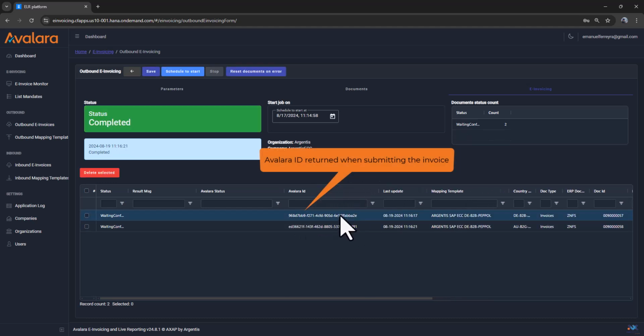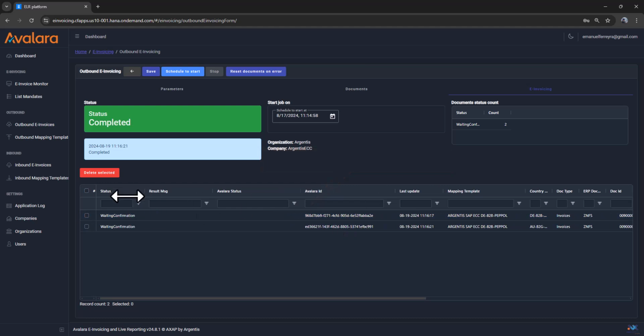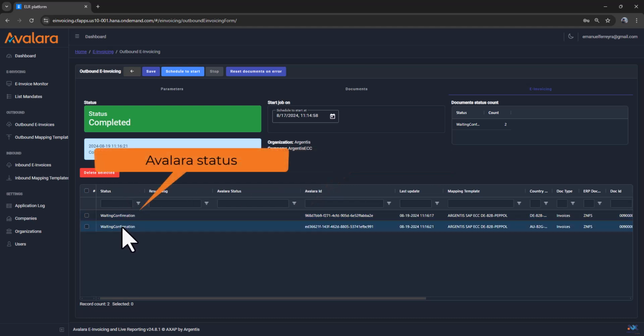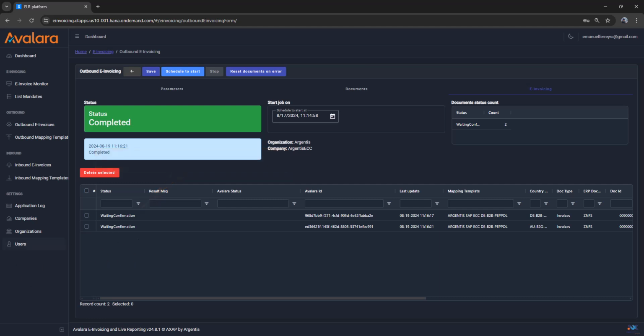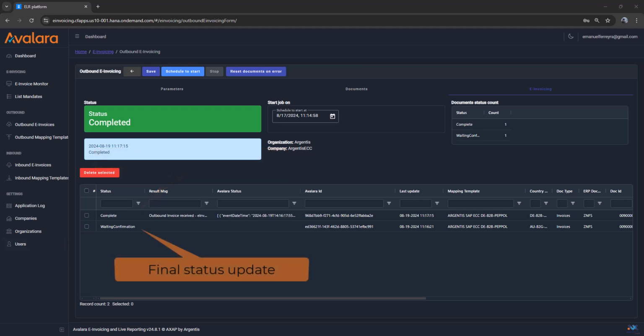When posting each e-invoice to the ELR platform, a unique identifier is returned for each document. Usually the document status after posting will be "waiting confirmation". This means the ELR platform is completing the required workflow for the e-invoice. The connector will wait until a final status is available from ELR, and then will show this final status.